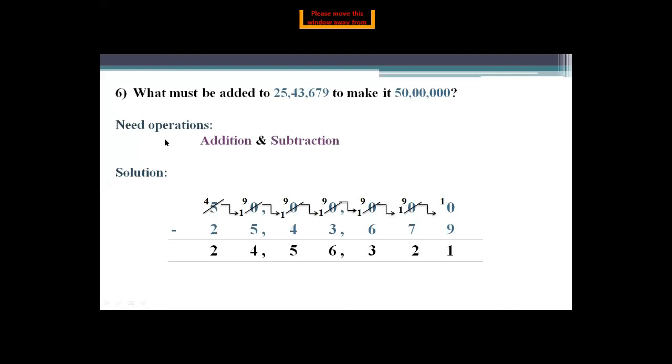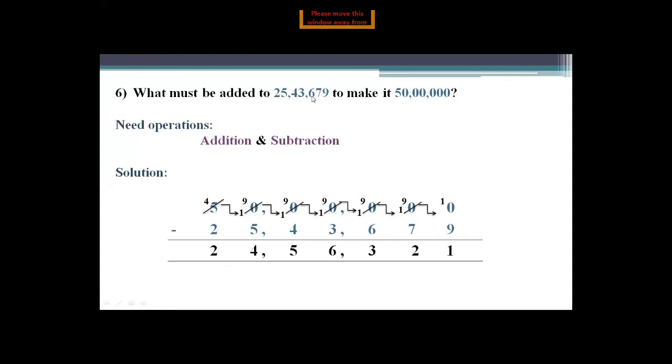Here you will only follow 3 steps because no given or no find is given here. So you just start from need, operation, solution and result. You will solve this problem in just 3 steps. What must be added to this to make it this? First of all, you use both operations here, addition and subtraction, both. Okay, so solution. First of all, you will write this number, 50 lakhs.